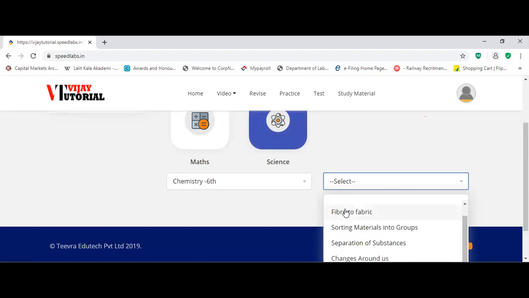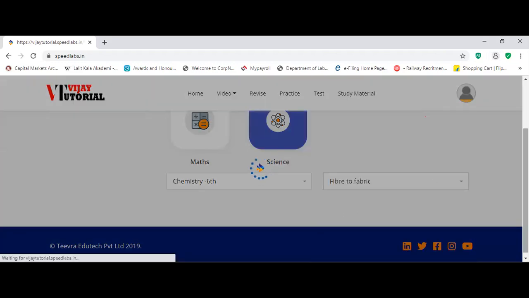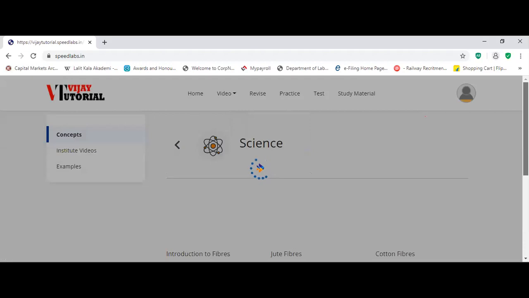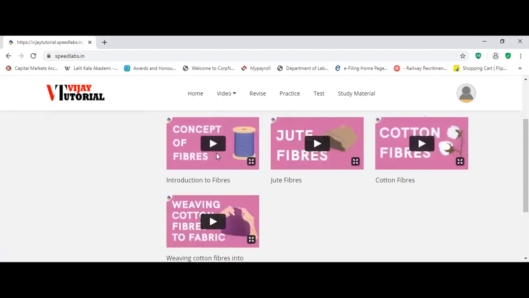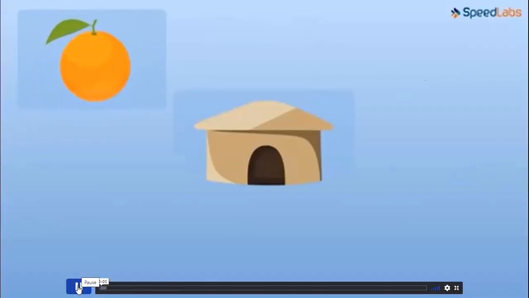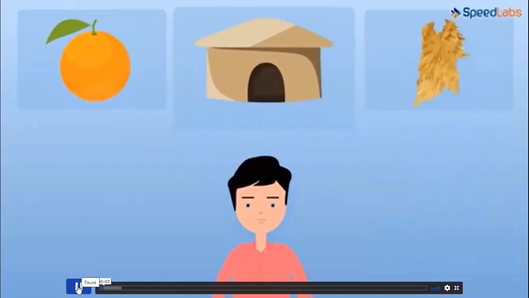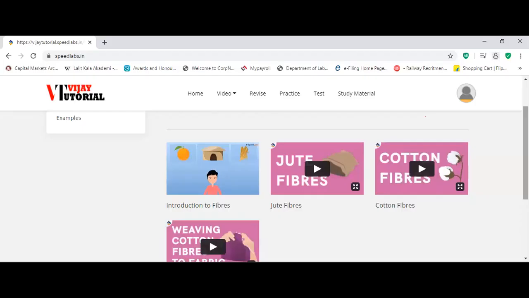Suppose I click Fibre to Fabric. Again, you will get a number of videos: introduction of fibres, what is jute fibre, cotton fibre. You can click play, expand here, and watch. Like this. Food, shelter, and clothing are the three basic needs of every individual. Just like this, you have to watch the videos of Physics, Chemistry, Biology, and Maths.